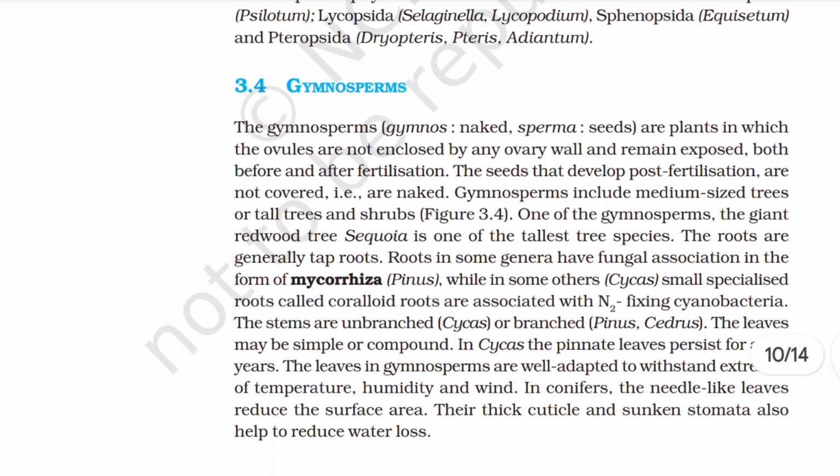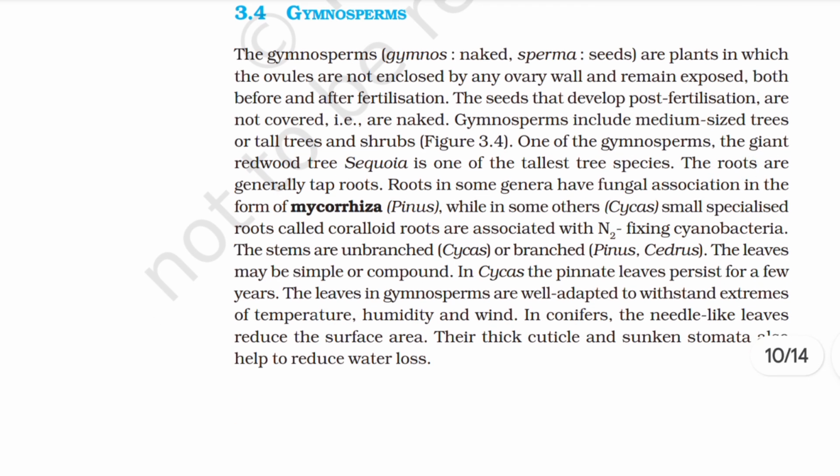The roots are generally tap roots. Roots in some genera have fungal association in the form of mycorrhiza, as in Pinus, while in some others, like Cycas, small specialized roots called coralloid roots are associated with nitrogen fixing cyanobacteria. The stems are unbranched, as in Cycas, or branched, as in Pinus, Cedrus. The leaves may be simple or compound. In Cycas, the pinnate leaves persist for a few years.